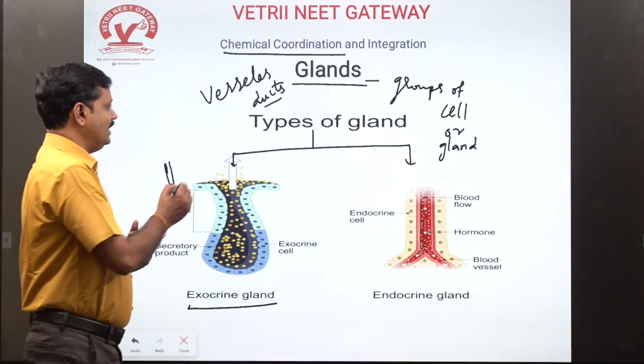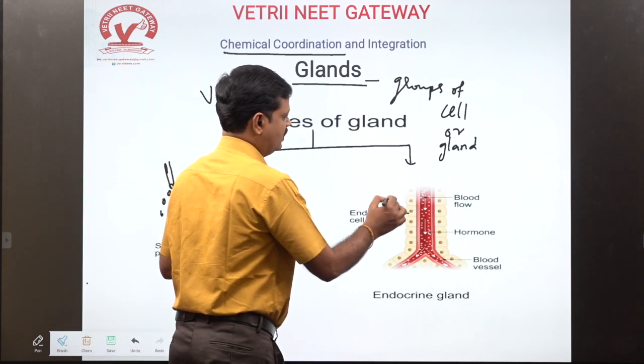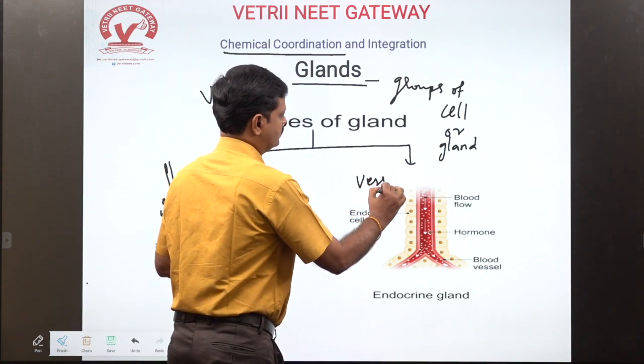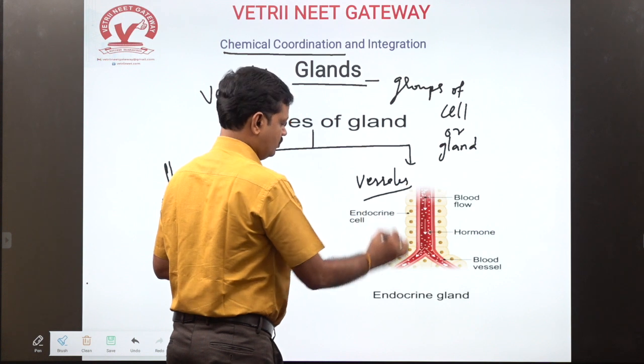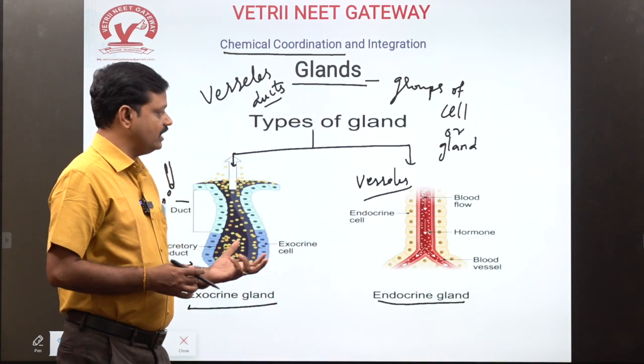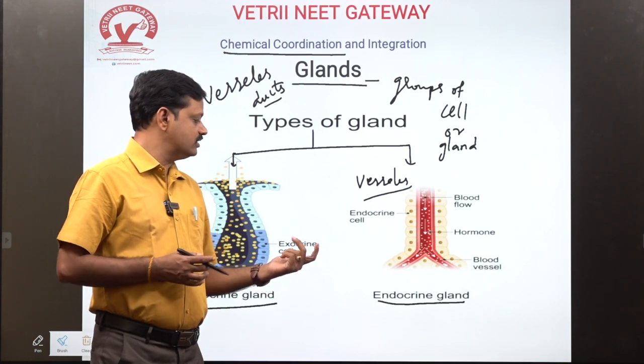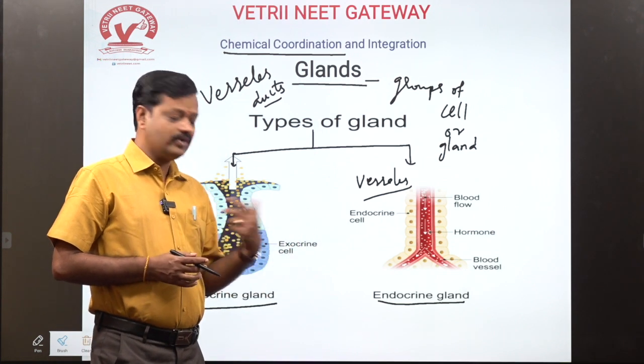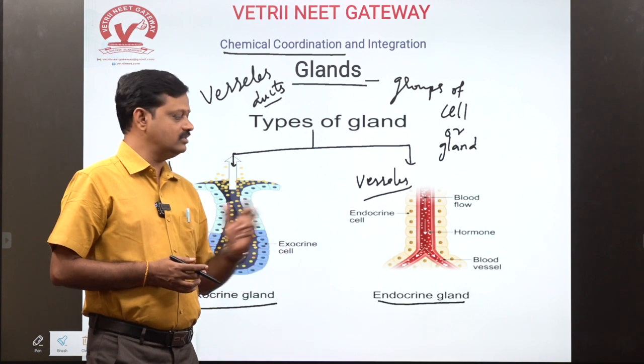Then endocrine glands are ductless glands. Vessels or ducts are absent, and they are called endocrine glands. Endocrine glands have no vessels. So how do they secrete hormones?